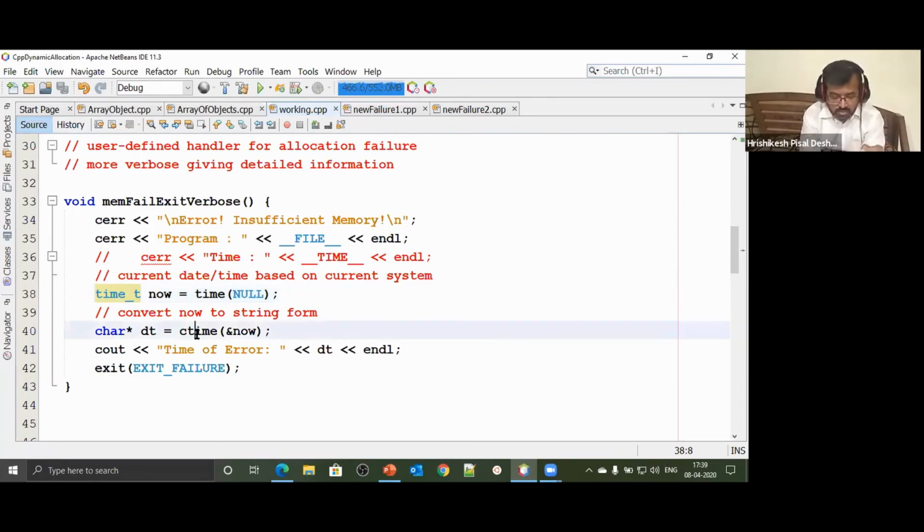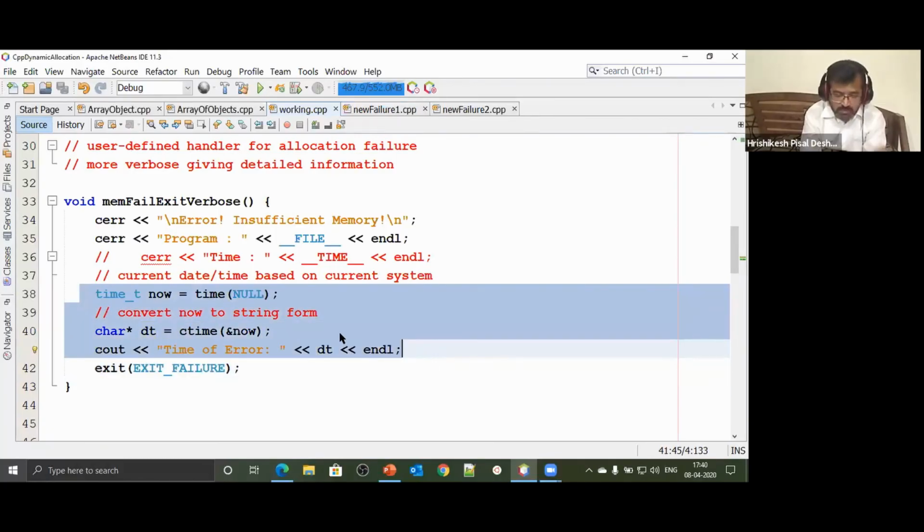To do that we have another function called ctime. In this function ctime, if I pass a variable of type time_t, its address, then you will get your time in character string format. So it returns const char star, yes, char star. Let's look at the return type, char star. So it returns a pointer to a string, and that string is what I have printed. So whenever we reach this particular place, that's the time it's going to tell you.